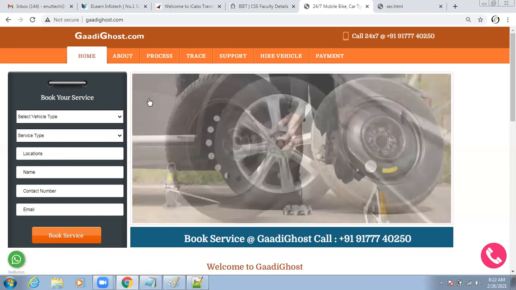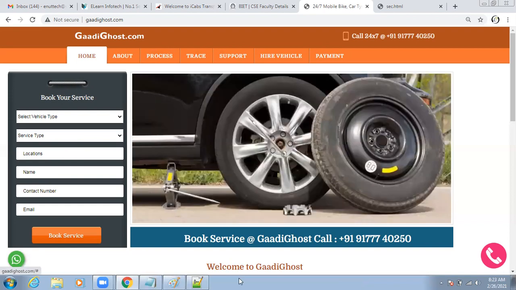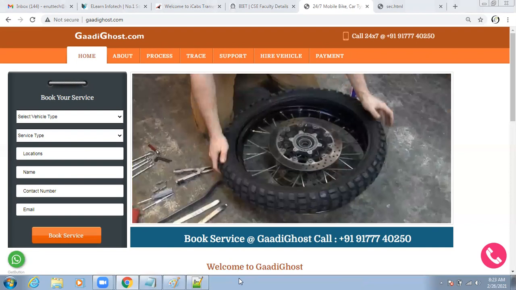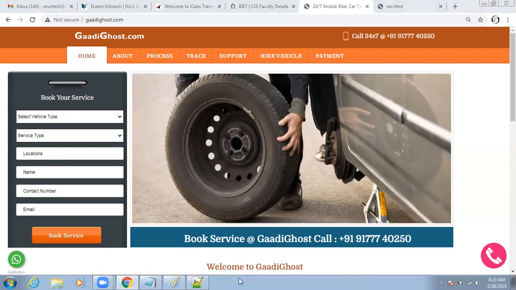Chandrasekhar, I have a quick question. Is it okay if I ask now? Yeah. This website says it's not secure, meaning it's using the HTTP protocol. And there is also a payment integration on this website. Don't you think hackers might steal the credit card information if HTTPS is not used?